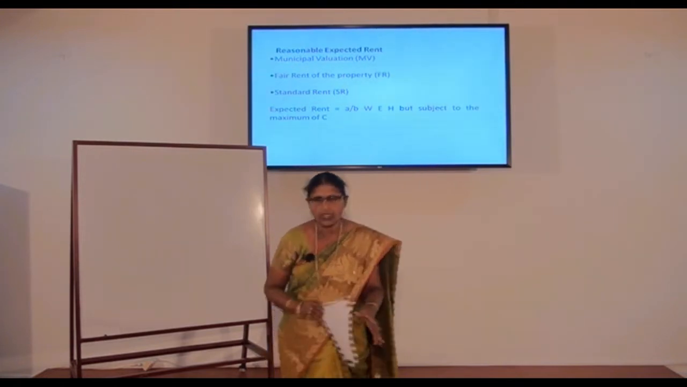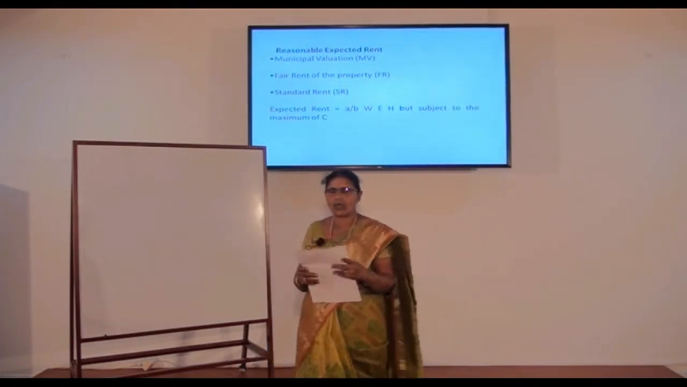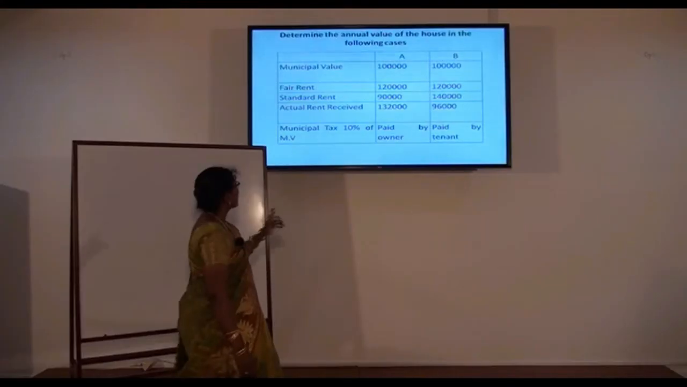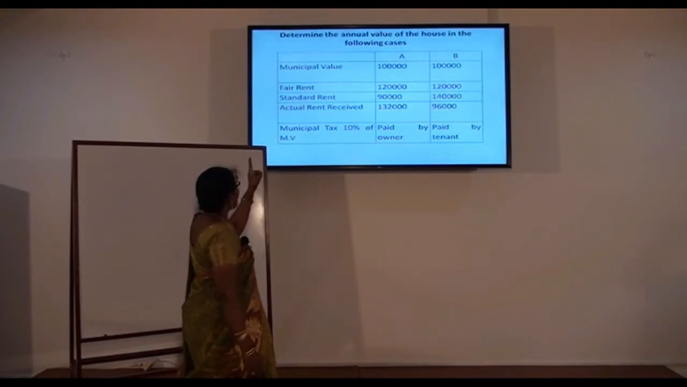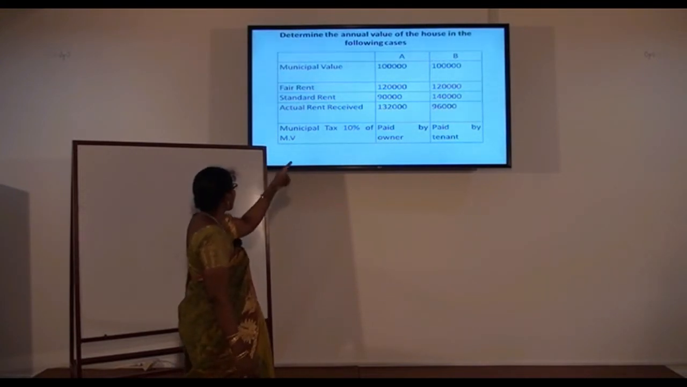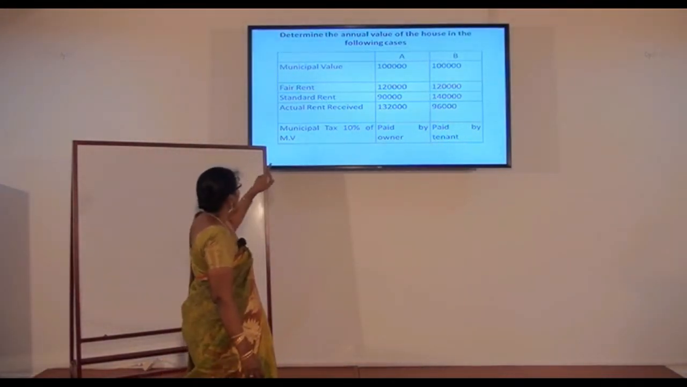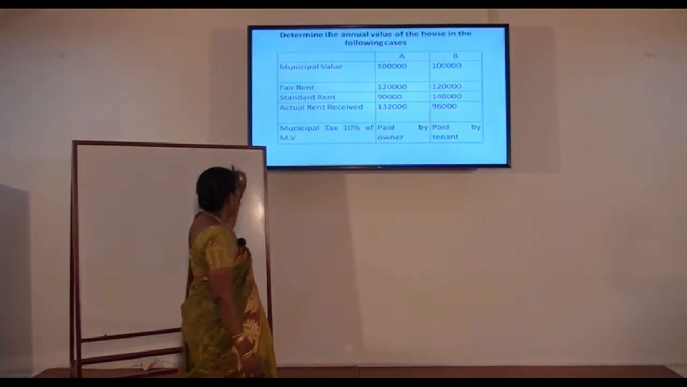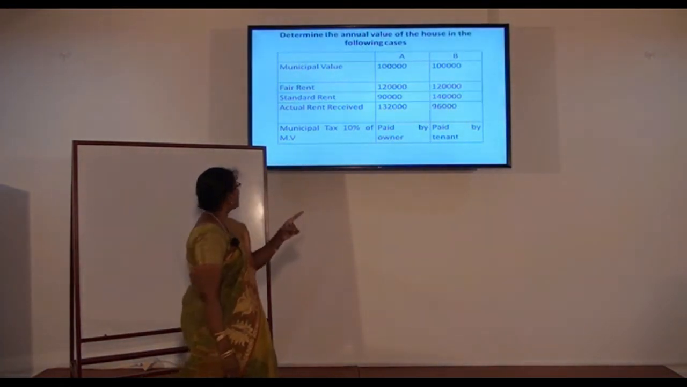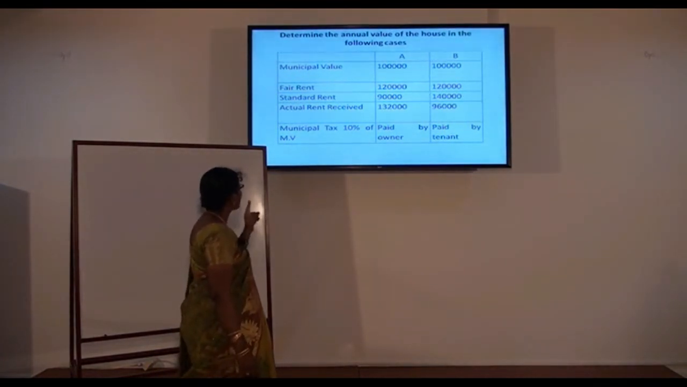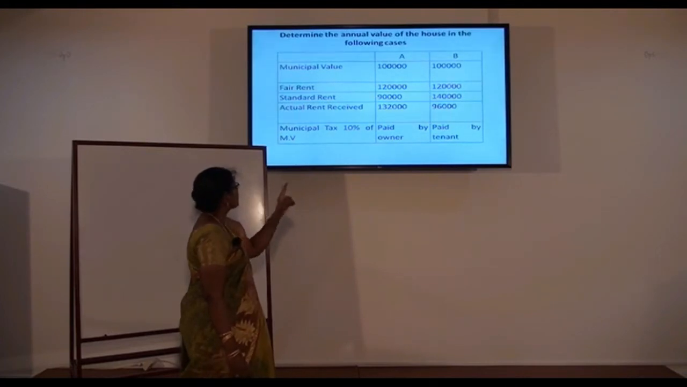Shall we do a sum now, so that we can understand what is gross annual value and what is net annual value. See the sum now. So shall we read the sum now? Determine the annual value of the house in the following cases. There are two houses, A and B. Municipal value of those houses 1 lakh each. Then fair rent 1,20,000, 1,20,000. Standard rent 90,000, 1,40,000. Actual rent received 1,32,000, 96,000. Municipal tax 10% of municipal value paid by the owner, paid by the tenant.